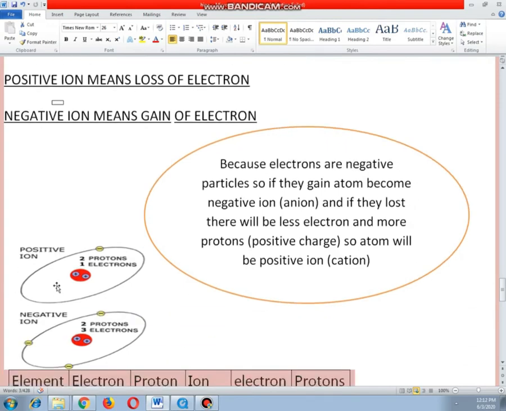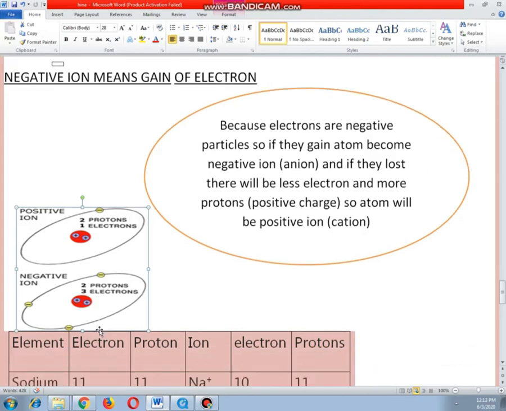In this example, there are two protons. This is supposed to have 2 electrons, but instead of equal electrons, there are fewer electrons. So the atom has a positive charge. In this diagram, you can see 2 protons and 3 electrons. There are more electrons, so the atom forms a negative ion.